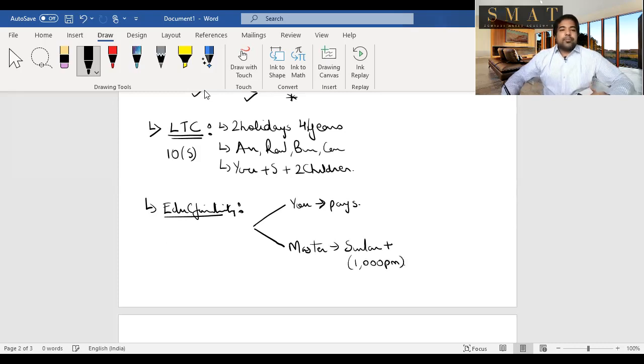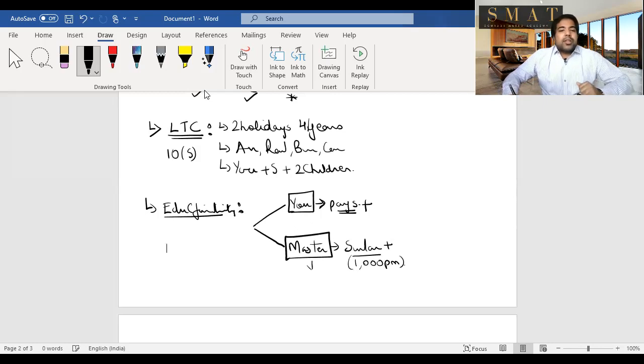deduction per child. I repeat, if you select the school, so let's say you want your kids to go to a particular school and you select ABC school, and your master pays the fees, then whatever fee is paid will be added as a perquisite. But in case the master selects the school, then he says no, all the kids from my company will go to this school only. So whatever is the cost of a similar school, or whatever is the market price of a similar school, will be added. The fee of the similar school will be added, and you will get minus 1,000 per month per child. Unlimited number of children, no limit. Hostel education allowance had a limit. Here there is no limit.